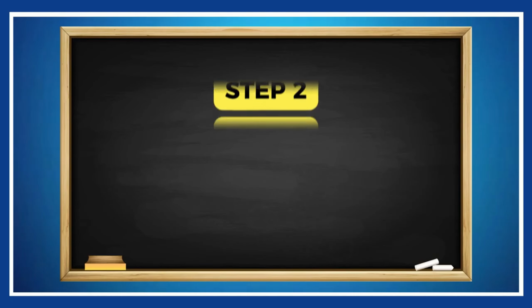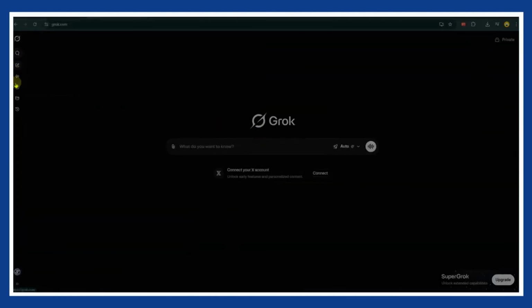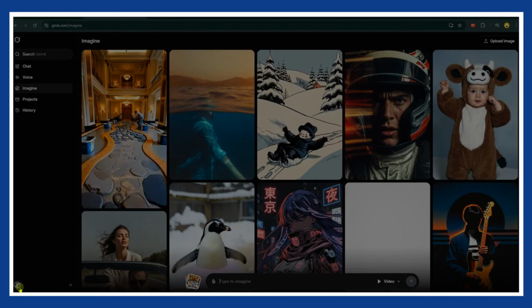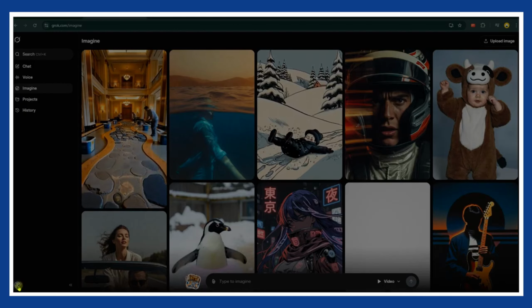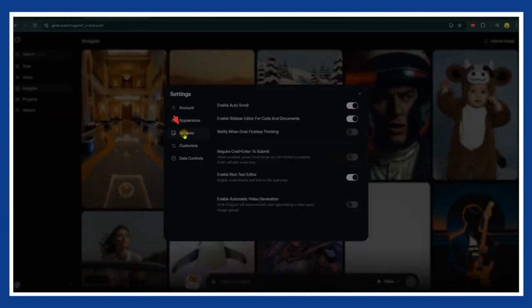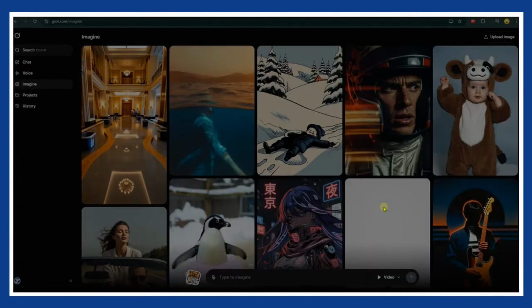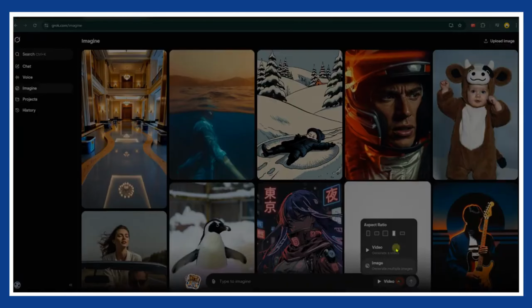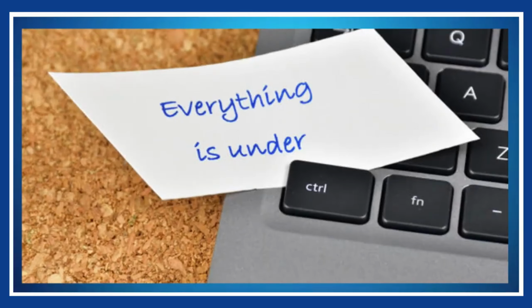Step 2, generating the visuals. Go to Grok.com. It's free and you can generate up to 20 clips every single day. Before creating anything, there are 2 quick settings we need to fix. Grok automatically animates things by default, and we don't want it making decisions for us. Go to your account settings, click Behavior, and turn off automatic video generation. Next, make sure you've selected the video option, not image, and set the ratio to 9:16 for shorts and reels. Once that's done, you're in control.